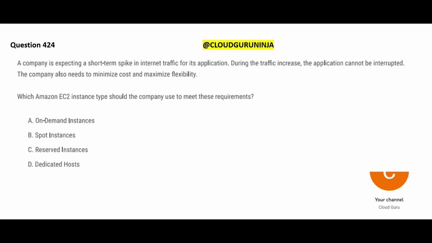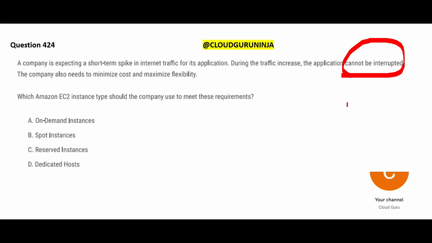So let us jump into this next question. See, you have an application, you are expecting a short-term spike. Sometimes the spike means there would be a lot of people accessing it, sometimes there will be fewer people accessing, but my friend, you do not have the tolerance to accept any interruptions. So that means spot instances cannot work here, because you are saying I do not want interruption. Okay, in that case you are just left with on-demand instances, because on demand, if you have more requirement, you take more, you have less requirement, you take less. So on demand is your answer.